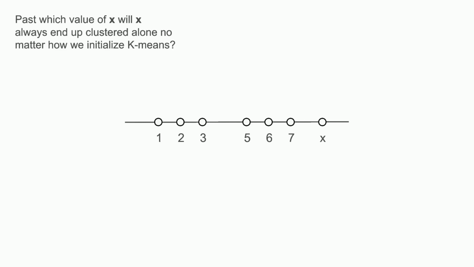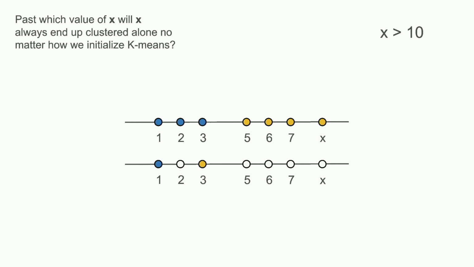But we want a value of x such that x will be alone no matter the initialization. Let's say we start with 3 and 6 as our centers. Now we have the following clusters. Notice that if we start with 1 and 3 or 5 and 7, even though we generate different clusters, we quickly come back to 1, 2, 3 being one cluster and 5, 6, 7, x being another without x really impacting things.